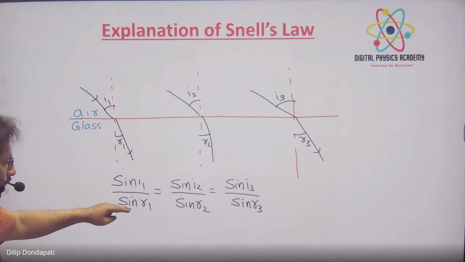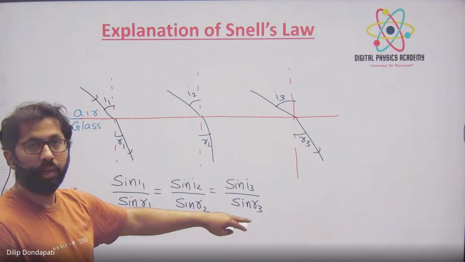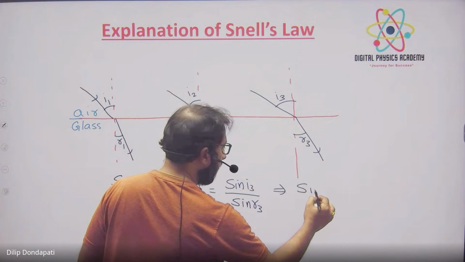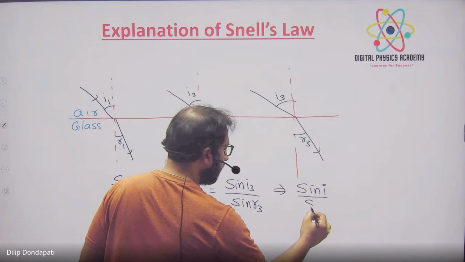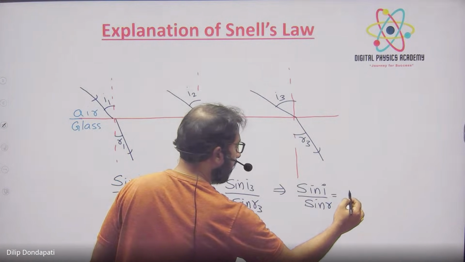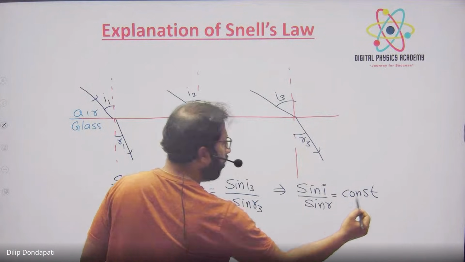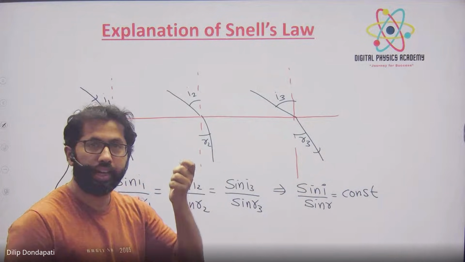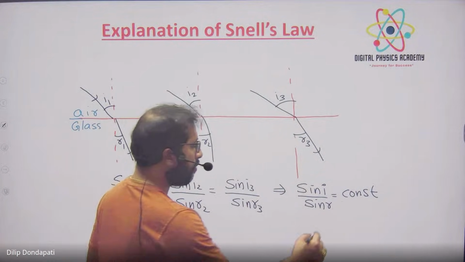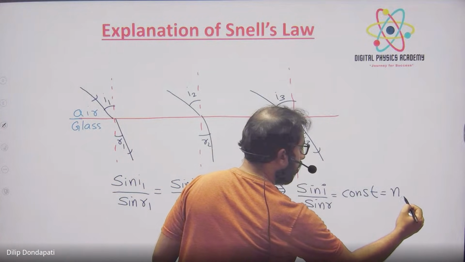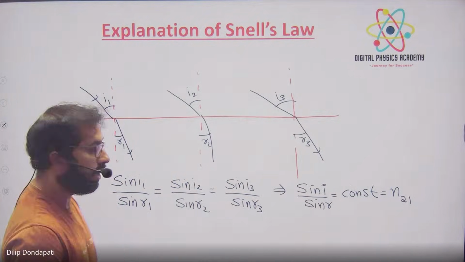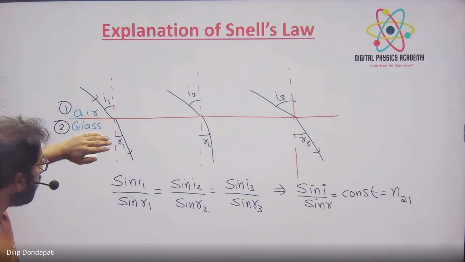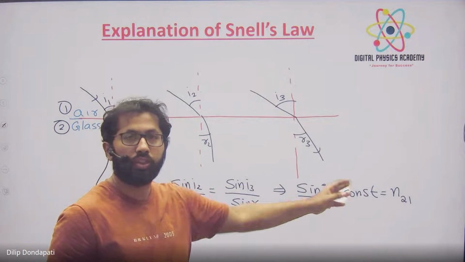Suppose you got 1/2 here, here also 1/2, here also 1/2. That means I can simply write that in the three cases, sine I by sine R is constant. The value is constant. This one is Snell's law. And this constant value he found, and he gave it a name: refractive index. I represent that as N2,1. This is the first medium, second medium. It means the refractive index of the second medium with respect to the first medium. So this one is Snell's law.